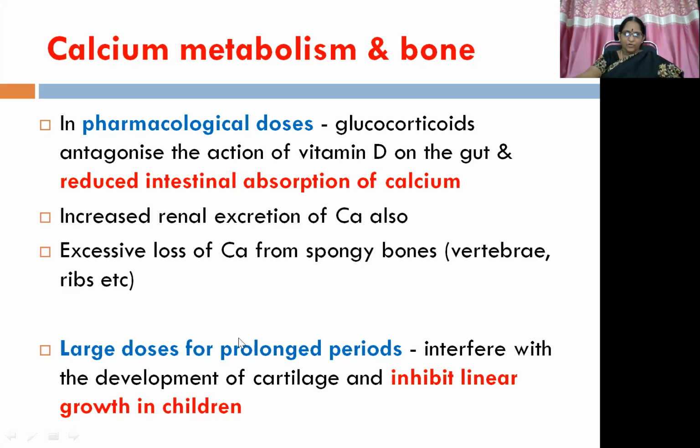Large doses for prolonged periods interfere with cartilage development also, and they also inhibit linear growth in children. So much attention has to be paid whenever you prescribe glucocorticoids in children, because large doses for prolonged periods can easily produce inhibition of linear growth in children, which is a very dreadful effect.